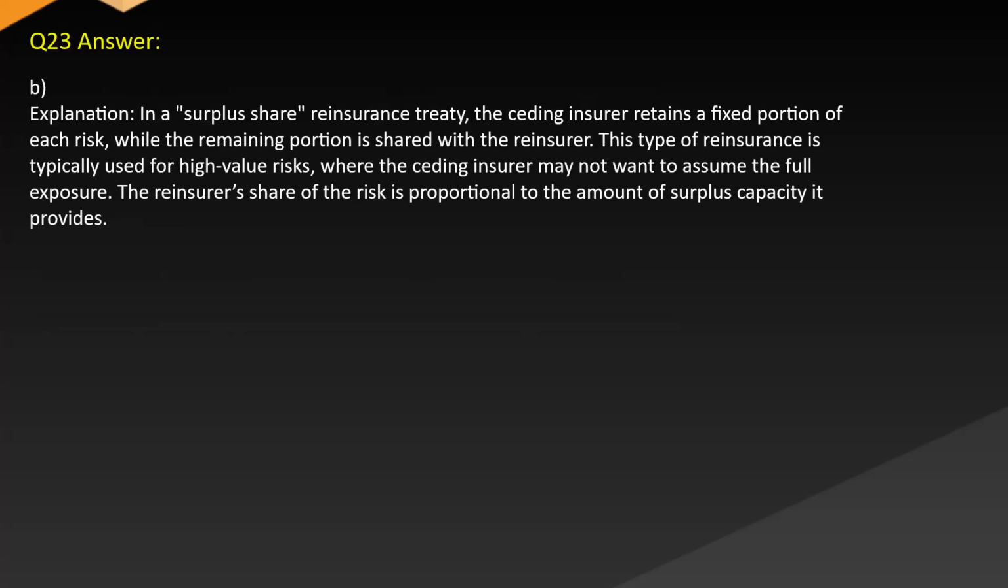Answer B. Explanation. In a surplus share reinsurance treaty, the ceding insurer retains a fixed portion of each risk while the remaining portion is shared with the reinsurer. This type of reinsurance is typically used for high-value risks where the ceding insurer may not want to assume the full exposure. The reinsurer's share of the risk is proportional to the amount of surplus capacity it provides.